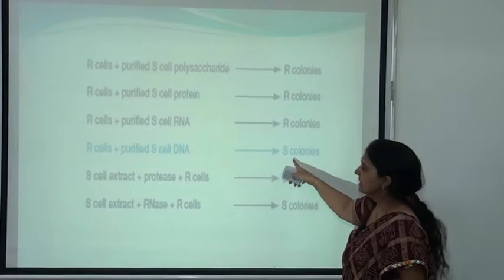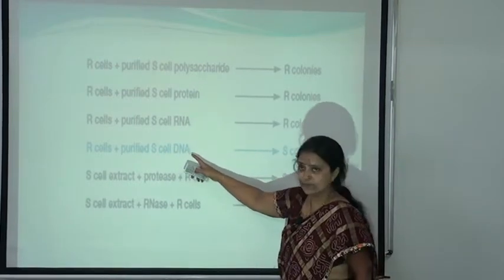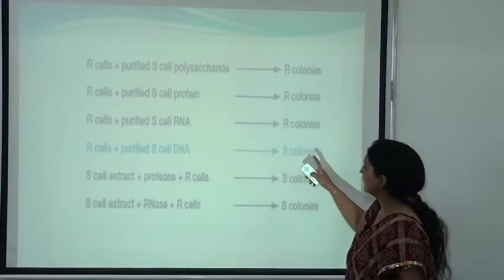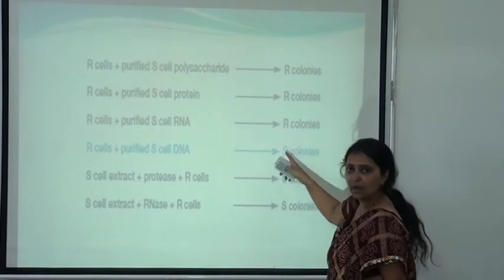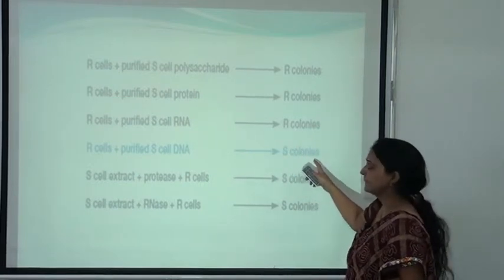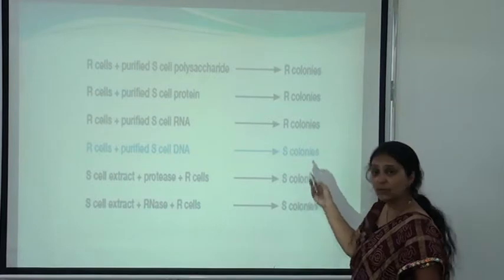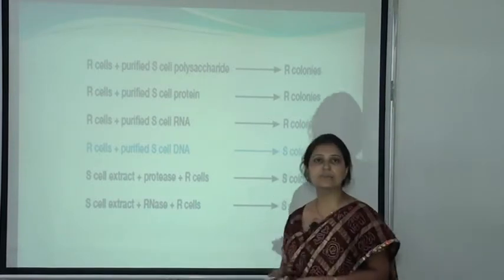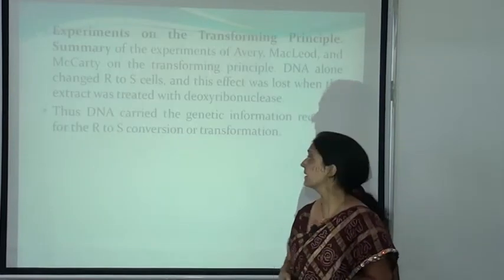Here you can see that the DNA, which contains the genetic information, converts the production to the smooth cells or smooth colonies, that is the virulent colonies. So here we can prove that DNA is the genetic material.